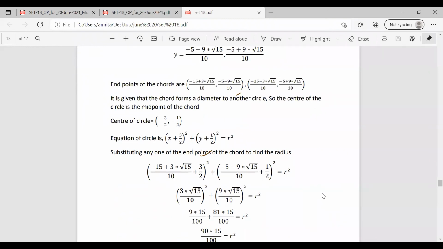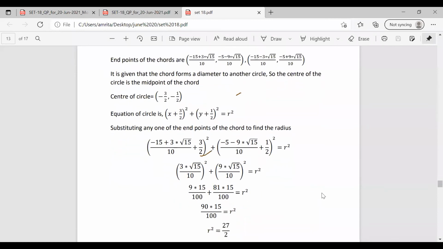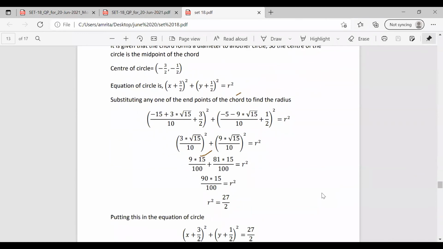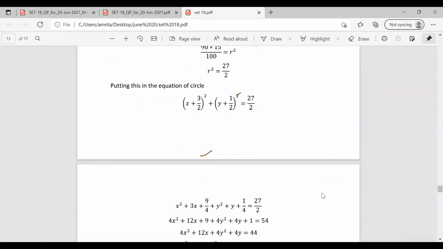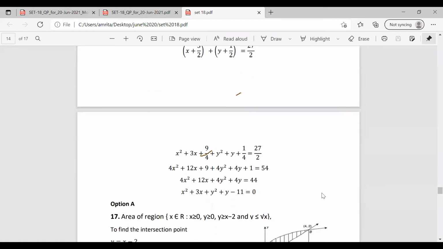So, substituting for any value of x and y, we can find the value of r square. Here we are taking x as minus 15 plus 3 root 15 by 10 and y as minus 5 minus 9 root 15 by 10. Solving this, we get the value of r square as 27 by 2. Now simply putting this in the equation of the circle, we get x plus 3 by 2 whole square plus y plus 1 by 2 whole square equal to 27 by 2. Solving this, we have the final equation as x square plus 3x plus y square plus y minus 11 equal to 0.